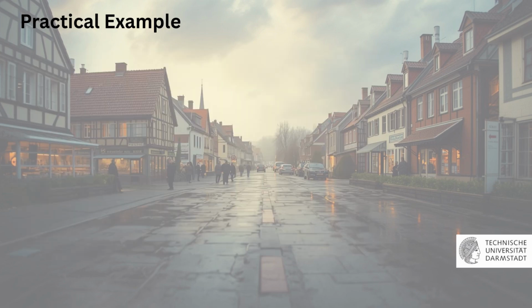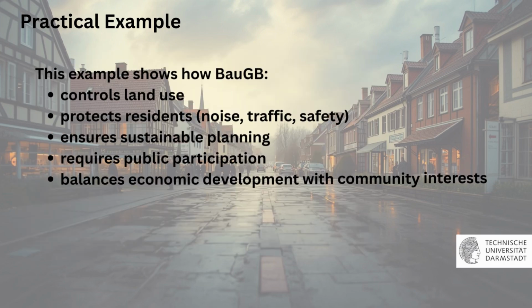Construction begins. This example shows how BauGB controls land use, protects residents from noise, traffic, and safety issues, ensures sustainable planning, requires public participation, and balances economic development with community interests.